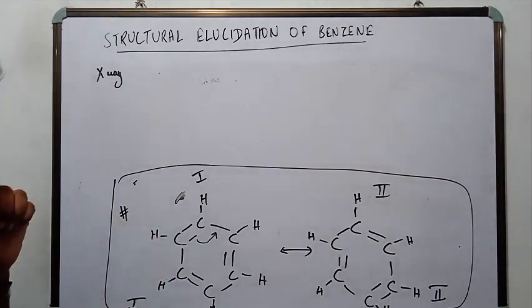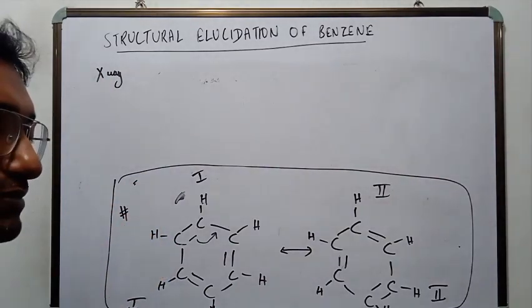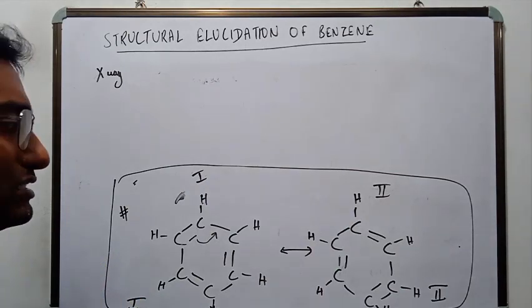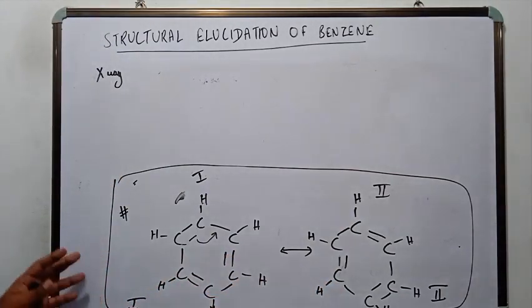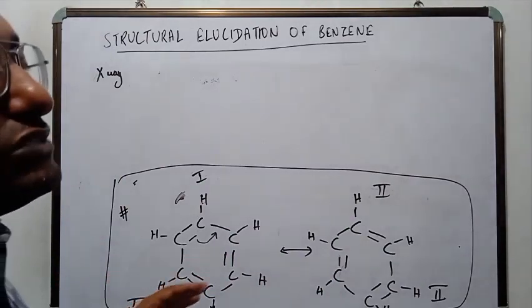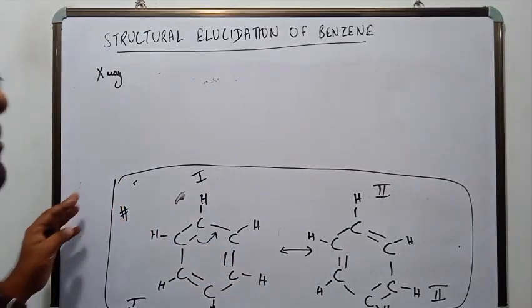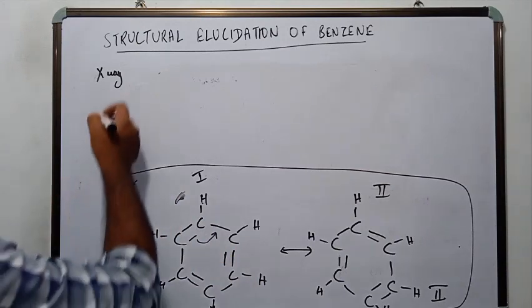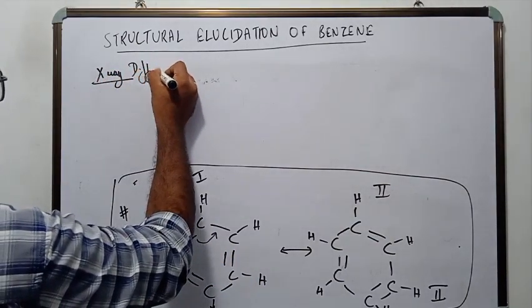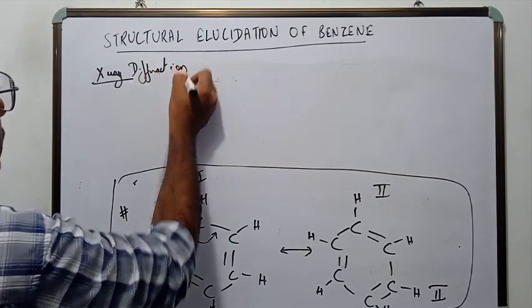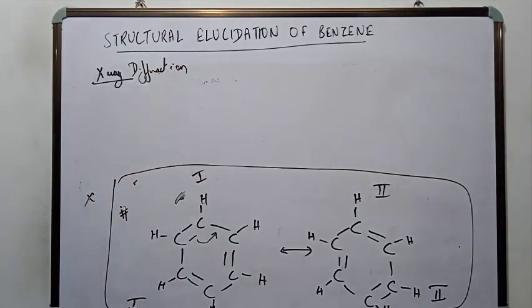Everyone believed that if you take a solution of benzene, there would be two structures, structure 1 and structure 2, and they would coexist with each other at room temperature. So both these structures were believed for a big amount of time, till the advent of the X-ray diffraction method. When the X-ray diffraction method came, the Kekule structure was proven false.